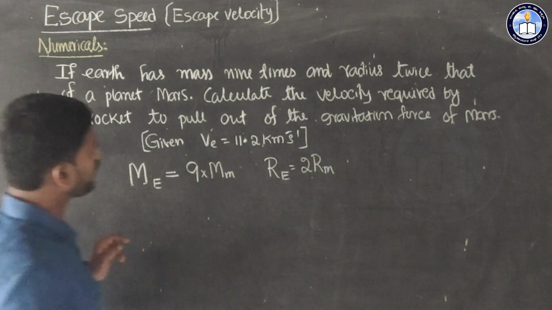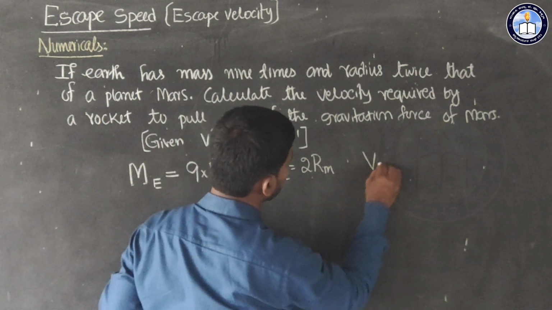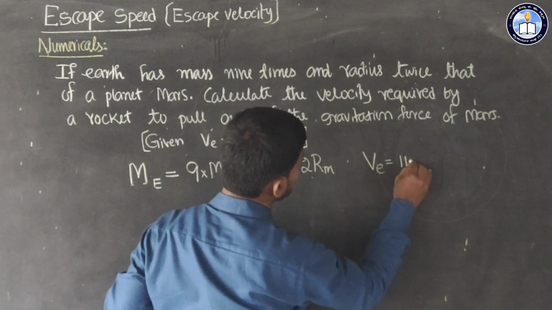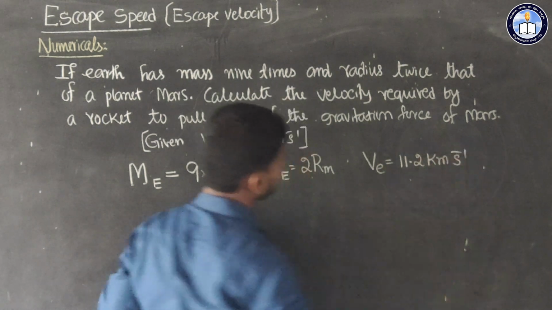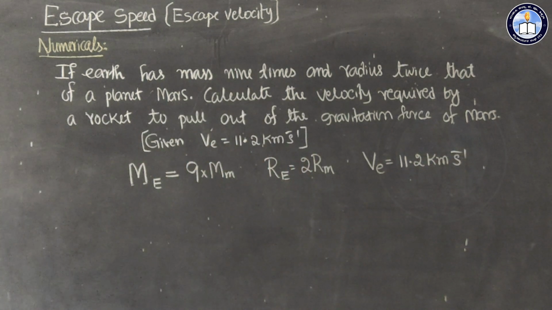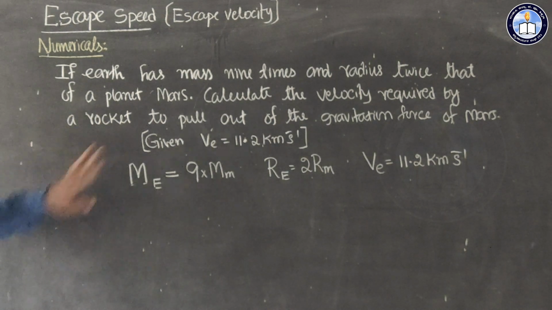These two are given, as well as the escape velocity of Earth, which is 11.2 kilometer per second.